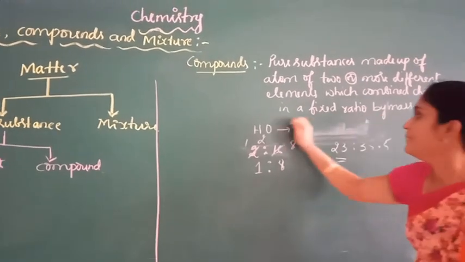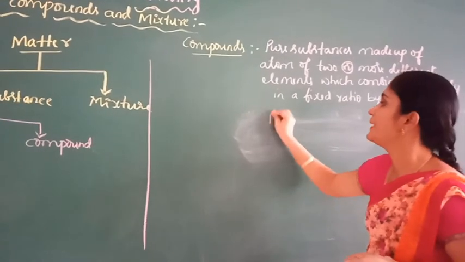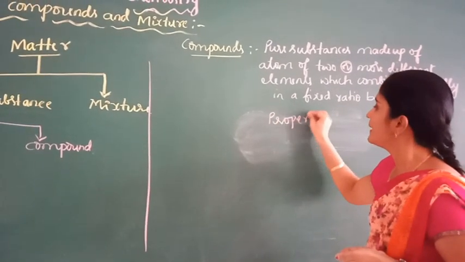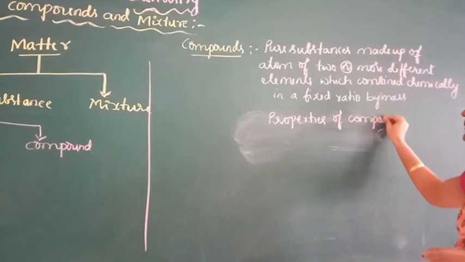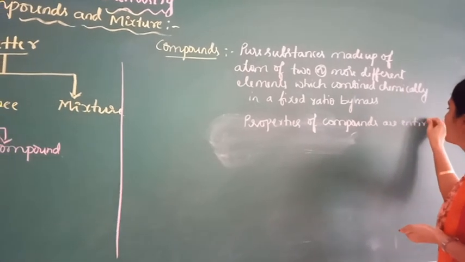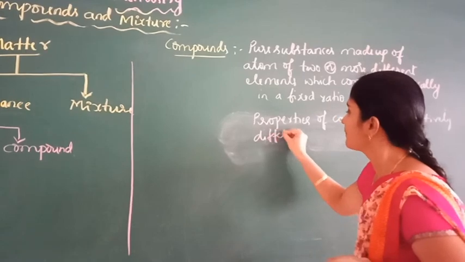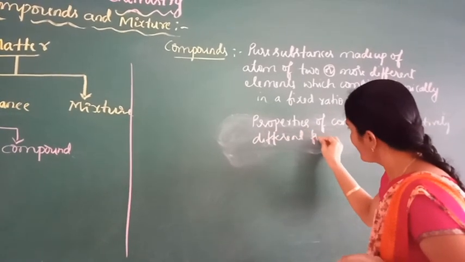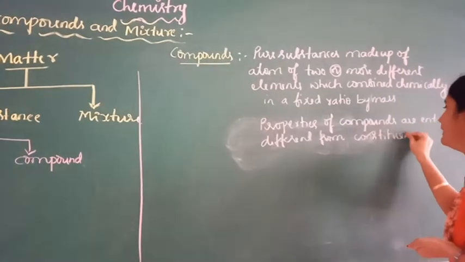So for example, the properties of compounds are entirely different from constituent elements.